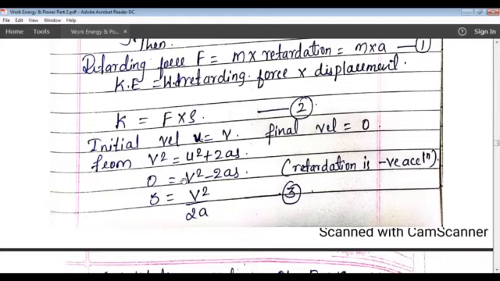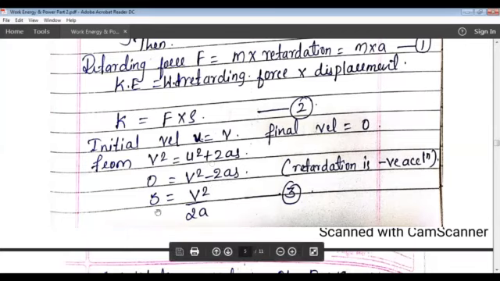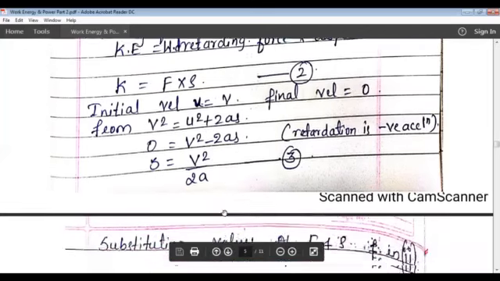Initial velocity will be equal to v, therefore u square is equal to v square minus 2as, as it is minus because this acceleration is negative, that is retardation. So if you simplify this, s will be equal to v square divided by 2a.